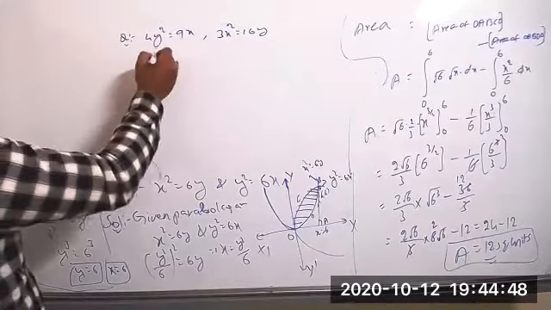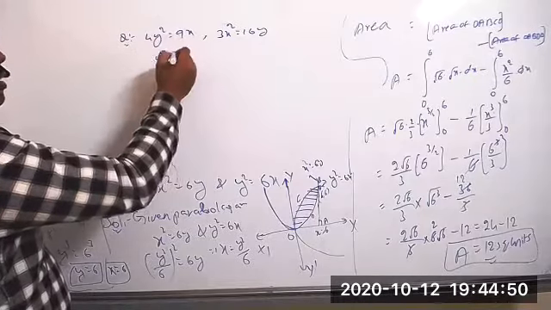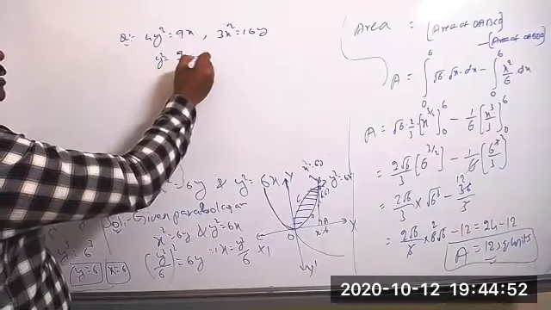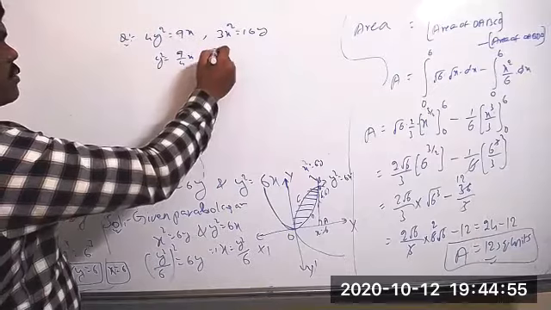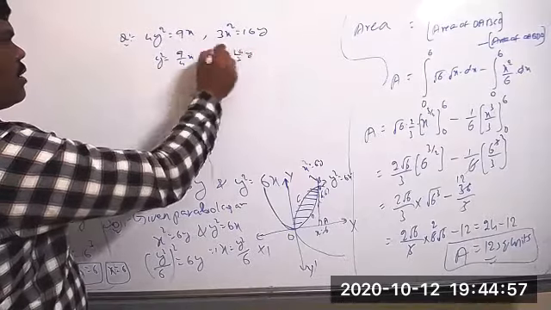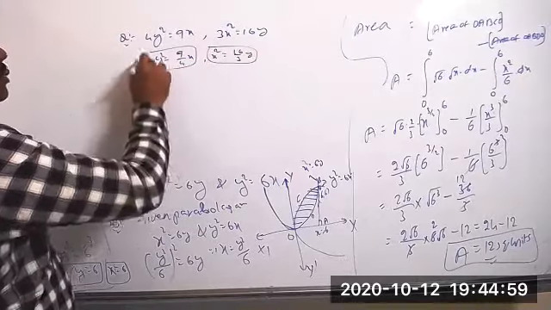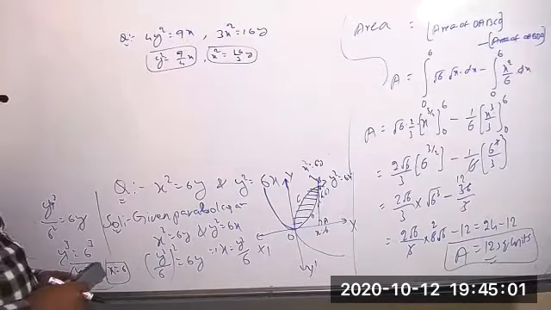It's not difficult. If you take the 4 to the right side, y square becomes 9 by 4 into x. Taking the 3 to the right side, x square equal to 16 by 3 into y. Then you follow the same procedure. This you can do later.